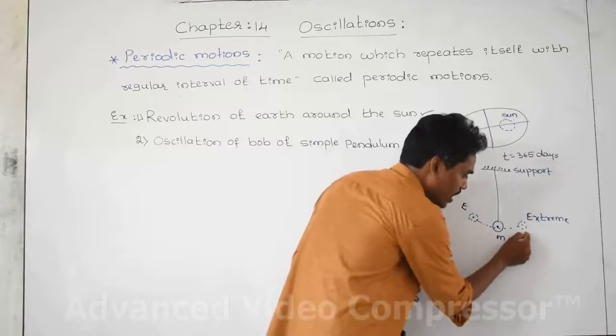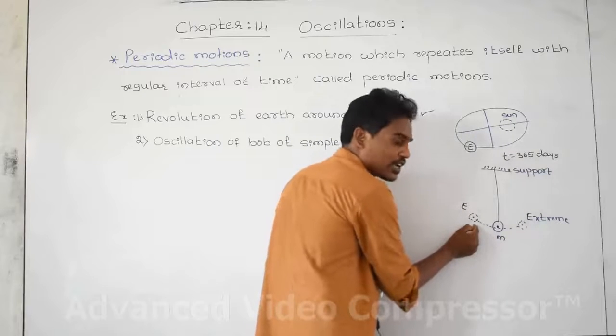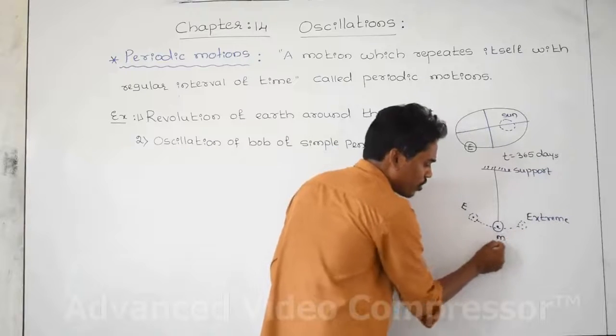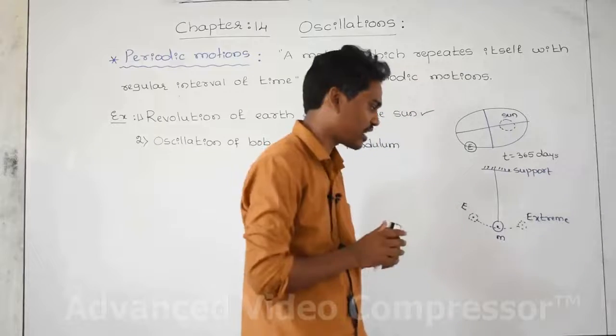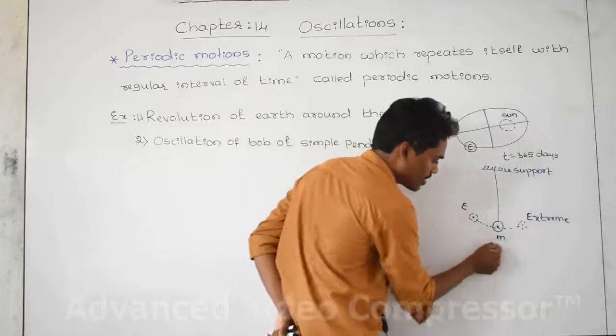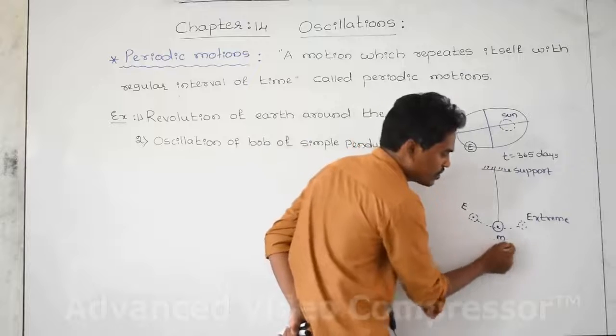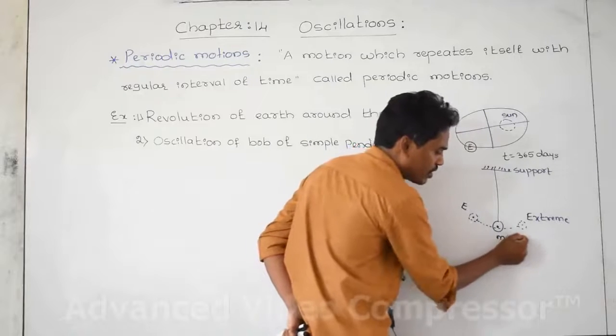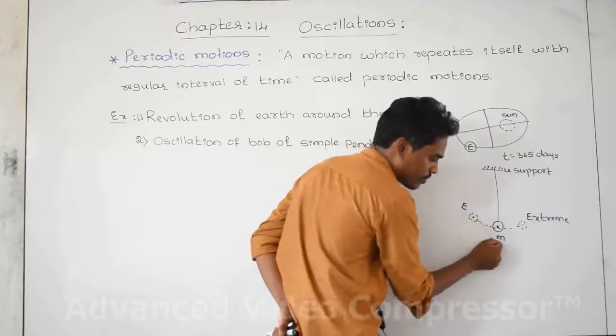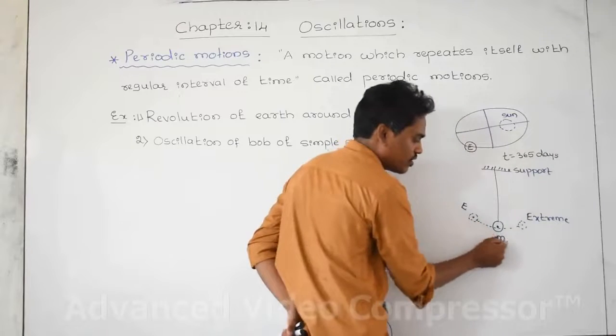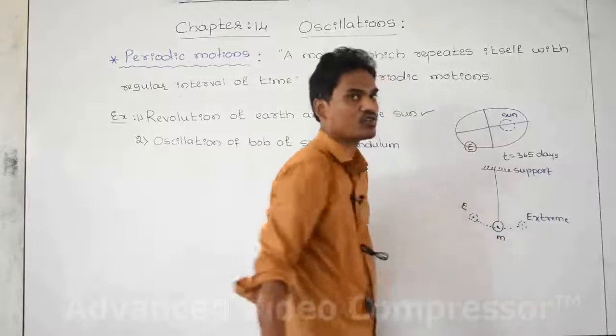This is half a cycle, and again coming here is another half cycle, half plus half. This is one complete cycle. This is one cycle, this is the second cycle, again the third cycle, the fourth cycle, the fifth cycle, and so on continuously.